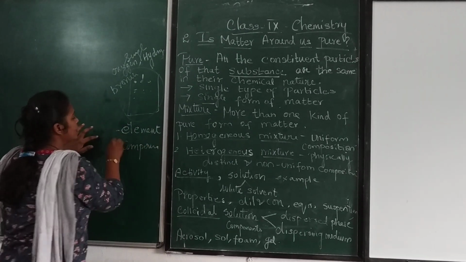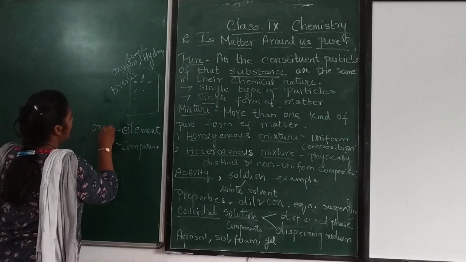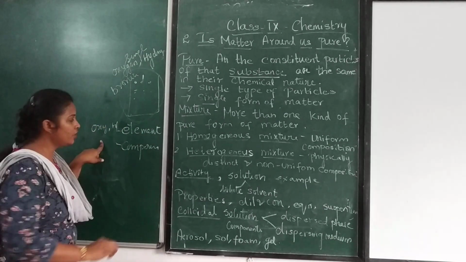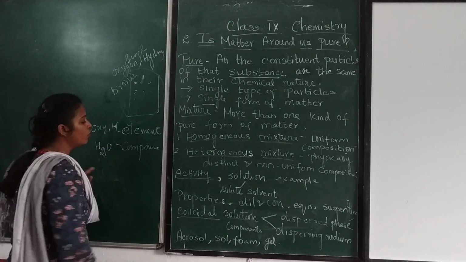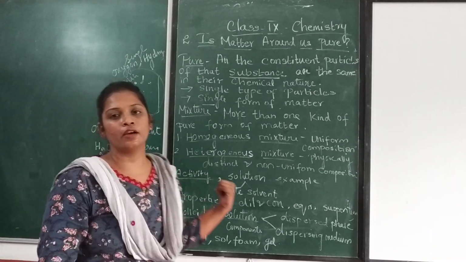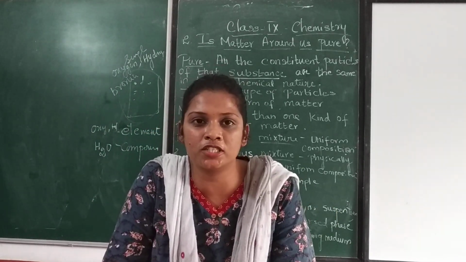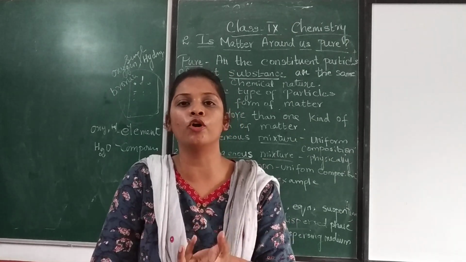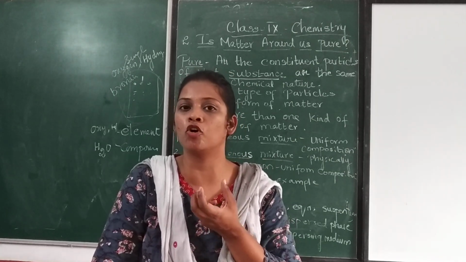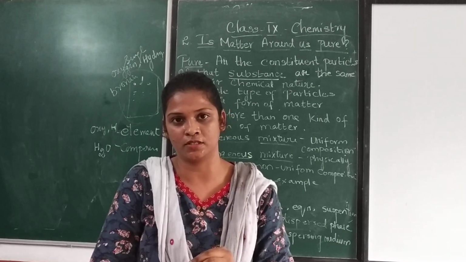So an element, I said, is the single form. It may be oxygen, hydrogen, and then the mixing of the two is water, H2O. This is a compound. Here it is not in the single form. But when we combine oxygen and hydrogen together, it forms water. It is a bonded form. Here also we cannot break it, so we consider this a pure substance.